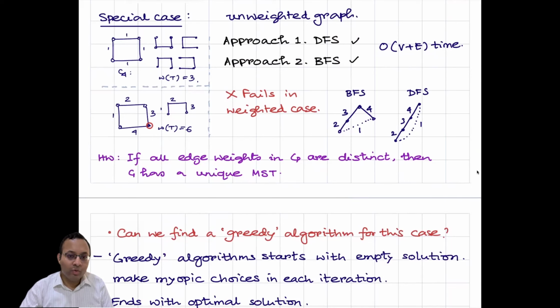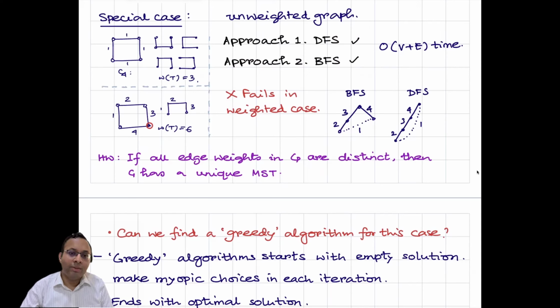Now you can do it in many ways, but at least it will work with DFS or depth first search, or BFS or breadth first search, in almost linear time in the number of edges, order of V plus E time. I'm assuming you know DFS and BFS, but in case you do not, I'll probably post some later videos or other materials where you can read about this. I'm assuming it's a second algorithm course, so you already know about BFS and DFS.